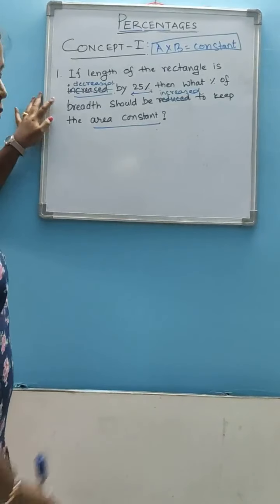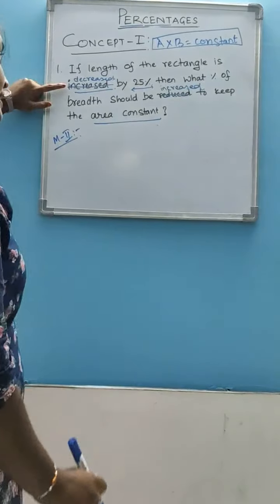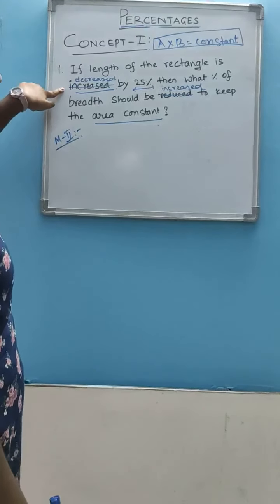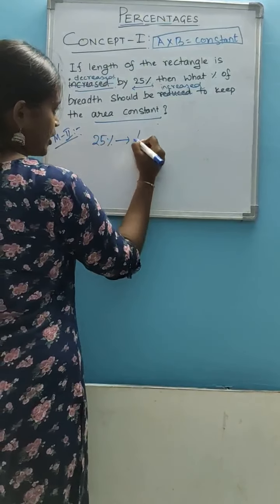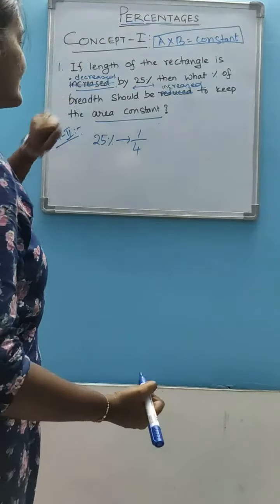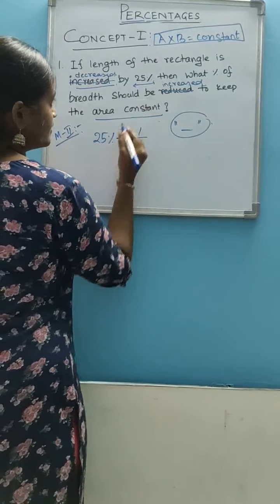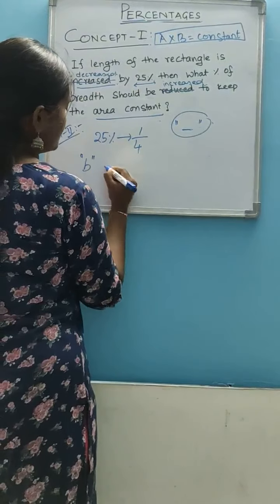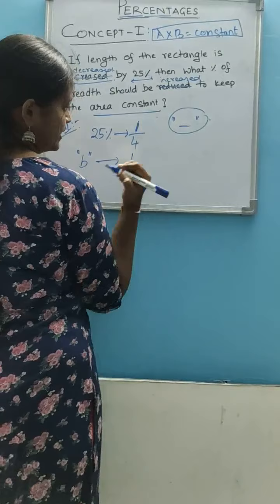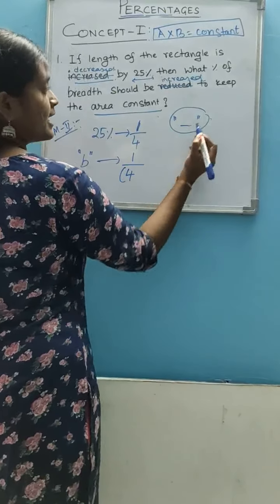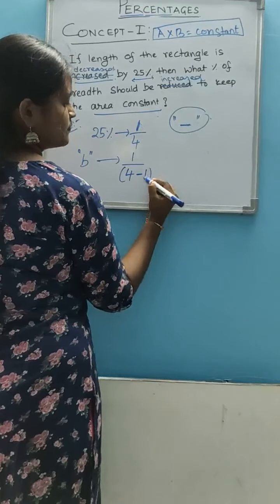Now we will solve this problem by using method 2. How? See, in the problem it is given that length is decreased by 25%. Here 25% means, in terms of fraction, 1 by 4. Decreased means here we have to subtract. Okay? Now breadth. Keep the numerator unchanged, 1, and write the denominator 4, and you have to subtract the numerator from 4.